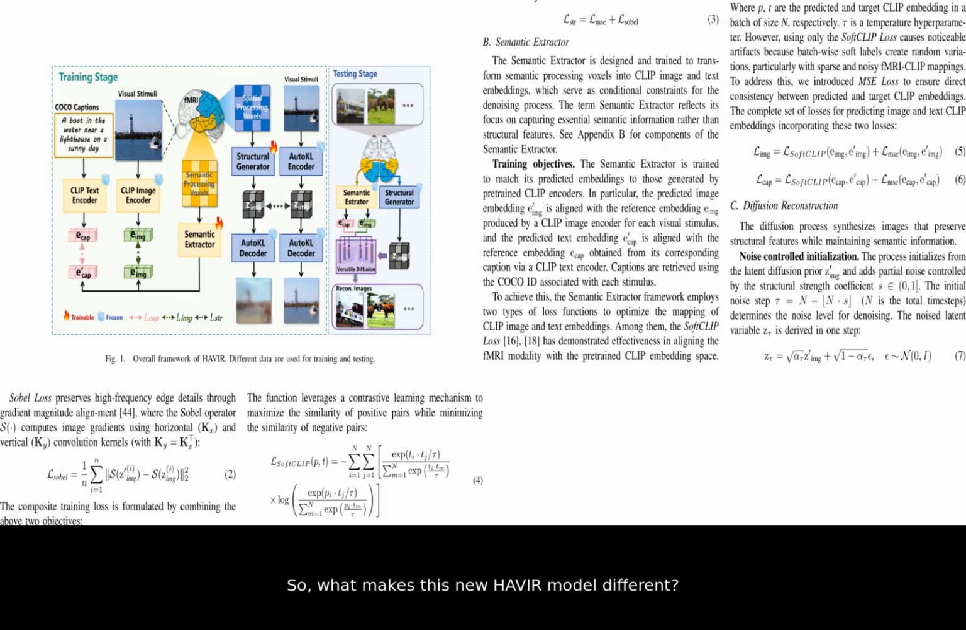So, what makes this new HAVIR model different? The researchers took inspiration directly from how our own brains process vision. Our brain doesn't just see an image all at once, it processes it in stages, in different areas. HAVIR mimics this by splitting the task into two parts, as you can see in this diagram.